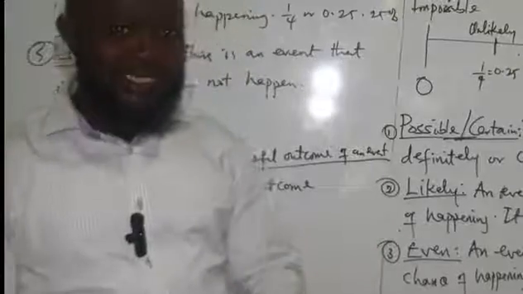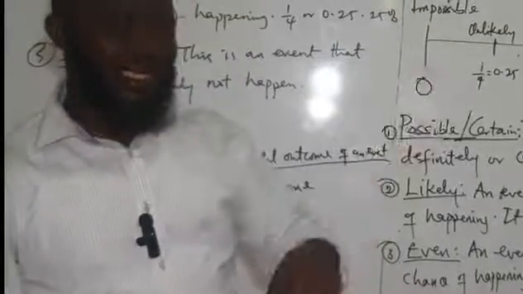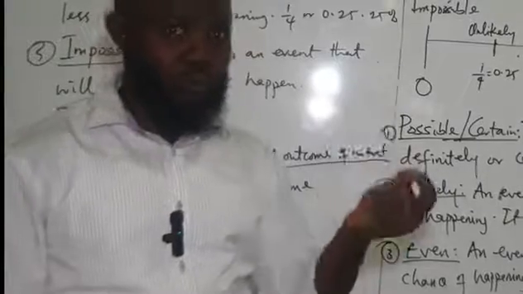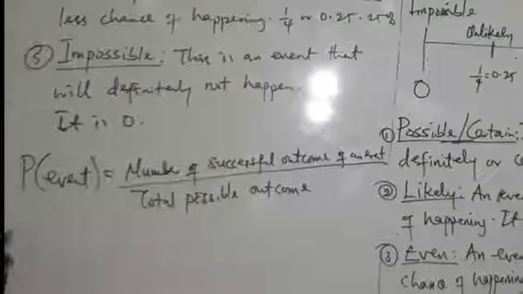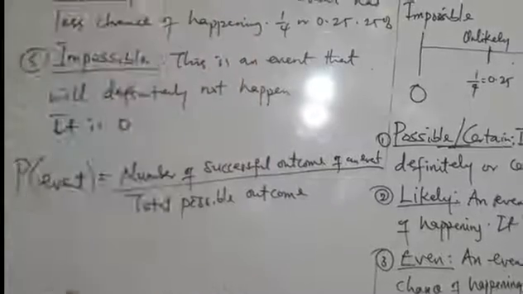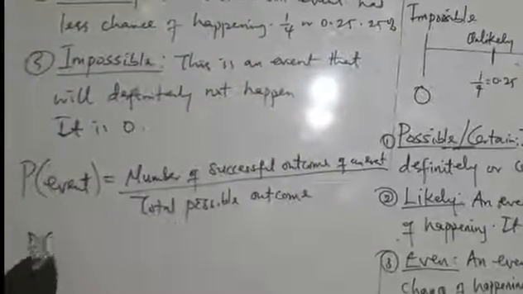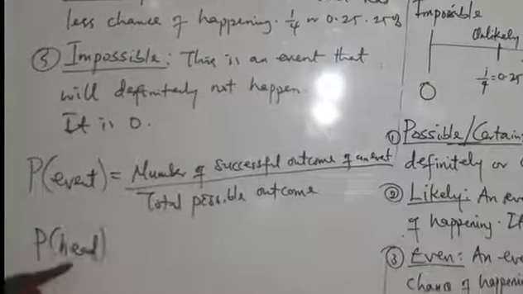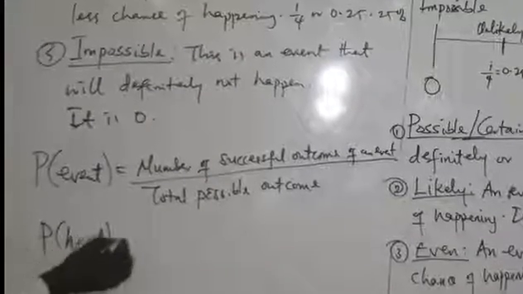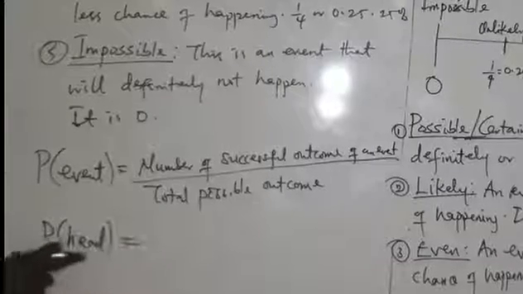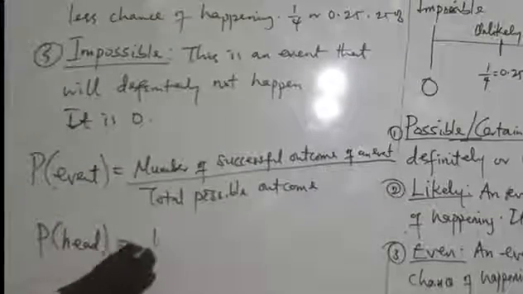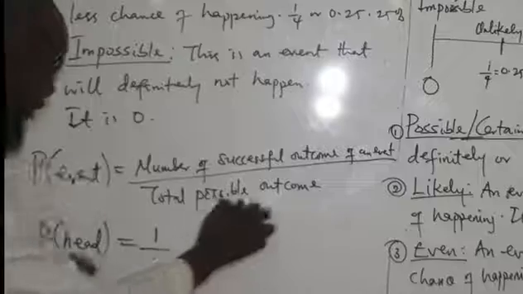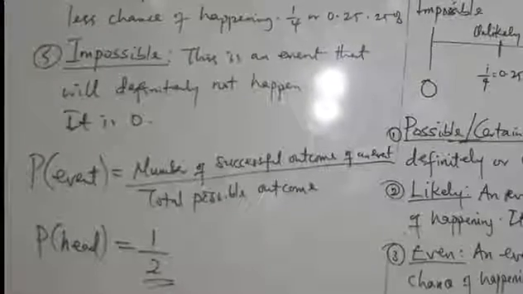Now, getting a head. Take note. A head appears how many times? Once. So that means the successful outcome of head is 1. If I ask you, what's the probability of getting a head in a toss of a coin? So that's the probability of head. Getting a head is the event. So it equals what? The successful outcome of that head is just 1, out of the total possible outcome of the event, which is 2. I hope this is very clear.